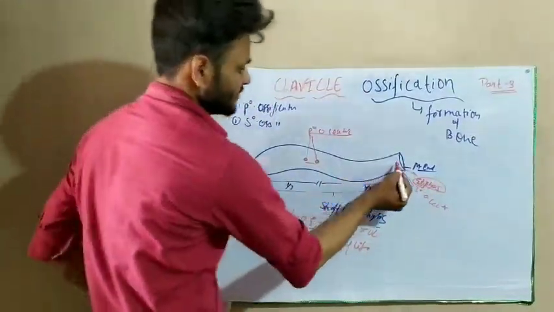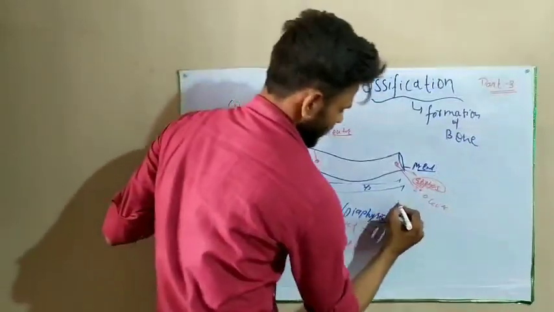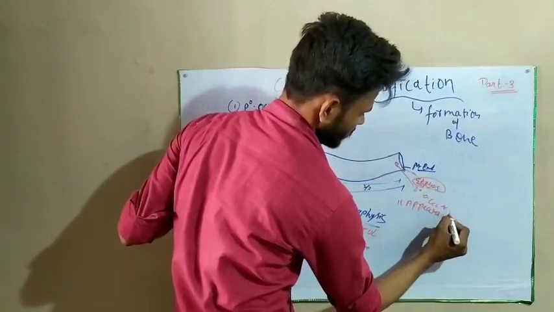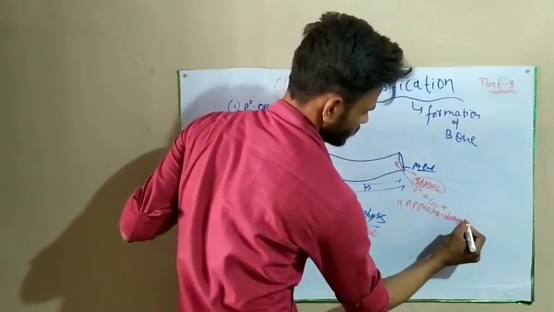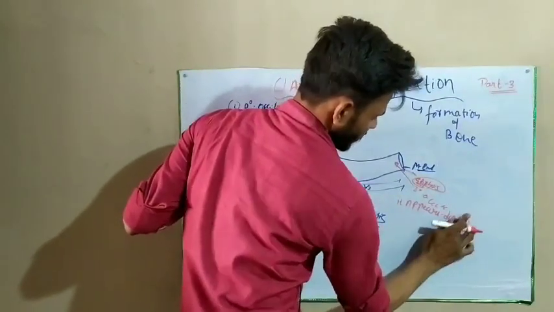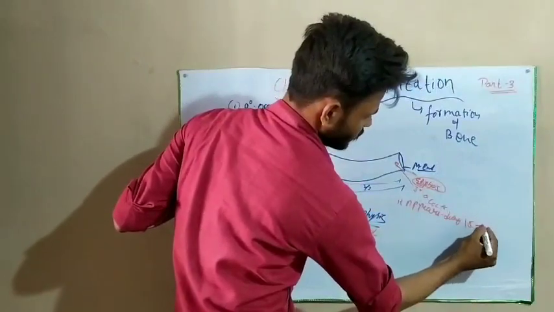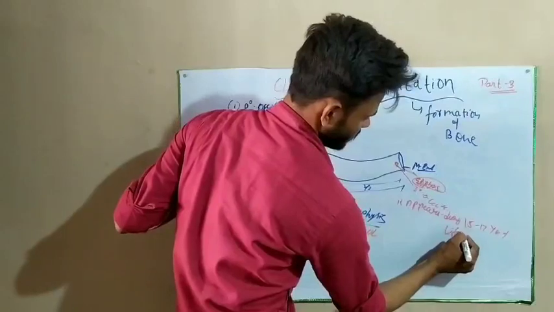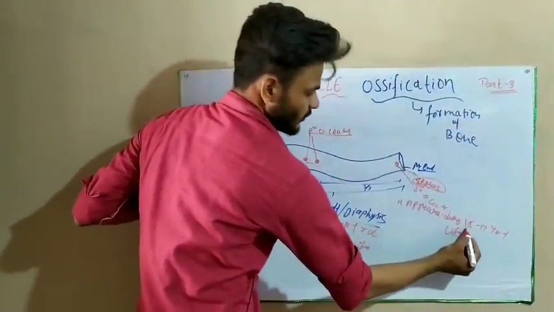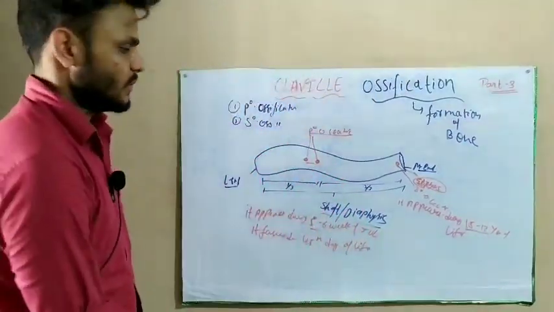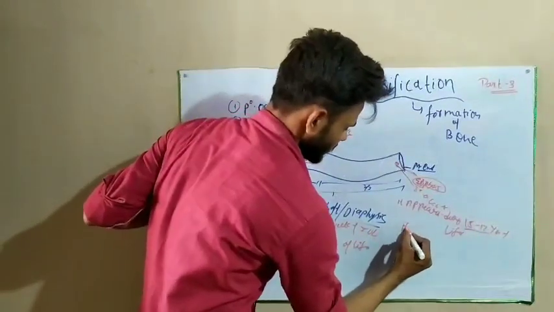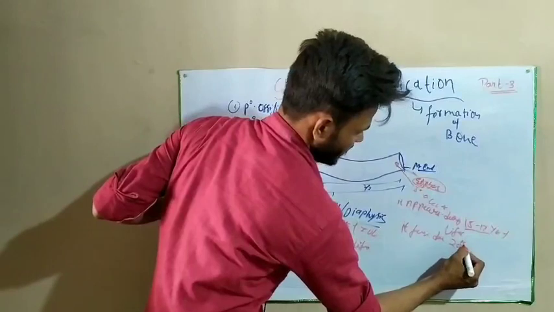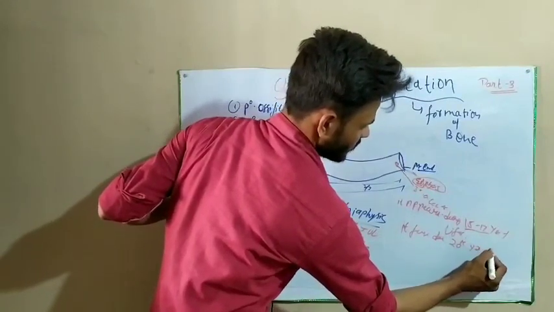And the secondary ossification center appears during 15 to 17 years of life, and it fuses during 20 years of life.